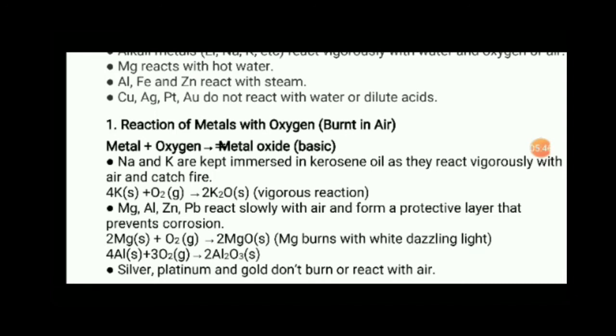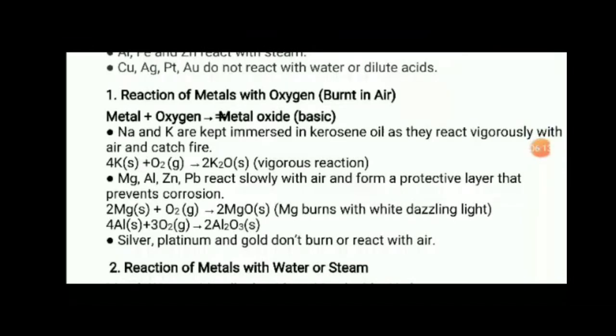Sodium and potassium are very reactive metals, so to stop them from reacting with oxygen, they are kept immersed in kerosene or oil. Otherwise, in atmospheric conditions, they will easily catch fire and react vigorously.